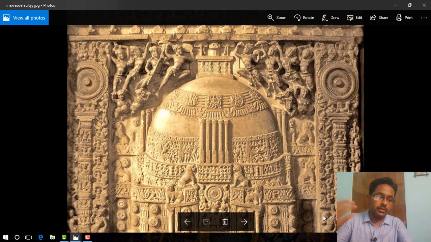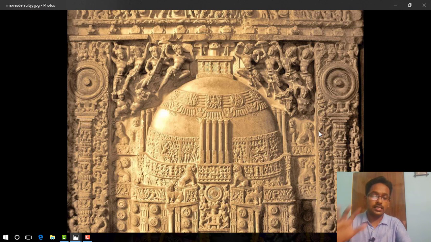So British archaeologist H. Cole was very disturbed by these kinds of activities done by the British officials. He believed that plaster cast facsimiles of the sculptures should be placed at the museum and the originals should remain at the site. So he convinced the British officials about the preservation of Sanchi Stupa and Amravati Stupa.